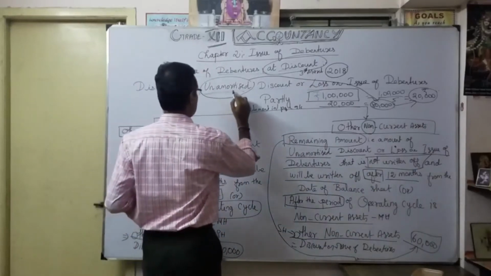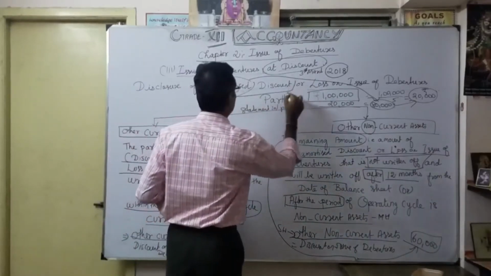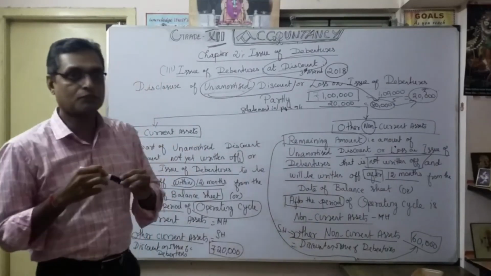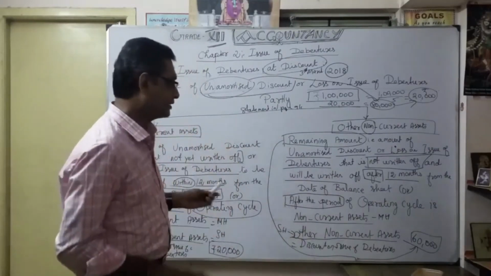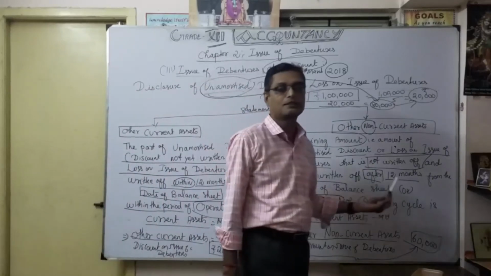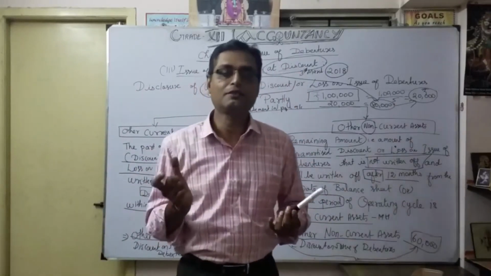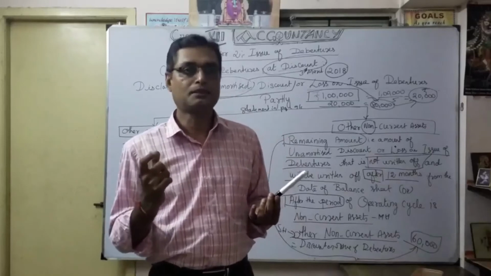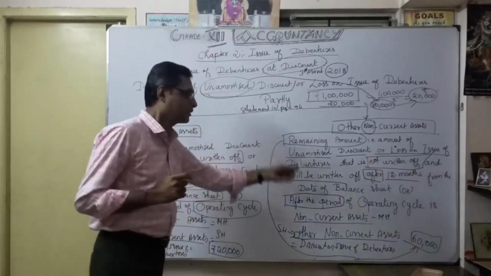Unamortized discount means the unutilized portion. This part is going to be utilized within the 12 months, and this part is going to be utilized after the 12 months. Understood? That's why the meaning is very, very important: within the year, after the year. I hope you have understood this particular discussion.